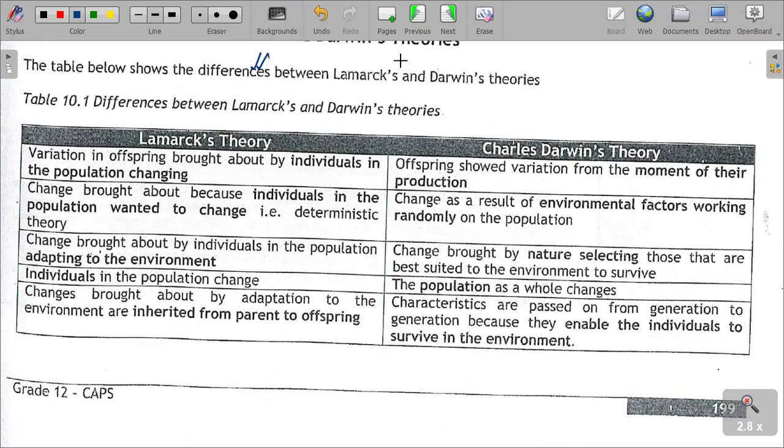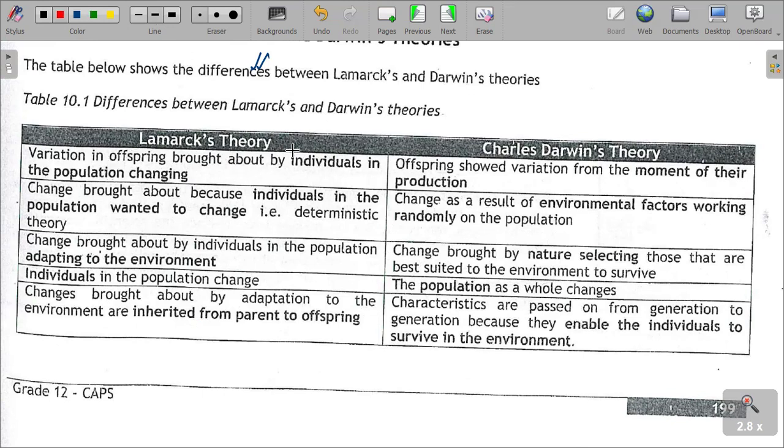So we want to look at the table that shows the differences between Lamarck's theory and Darwin's theory. In this presentation, I quickly gave a table, like I said before, with Darwin's theory and Lamarck's theory, which can be comparatively analyzed. Variation in terms of Darwin's theory. Let's quickly look at Lamarck's theory.